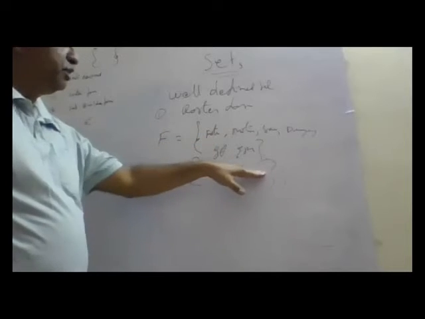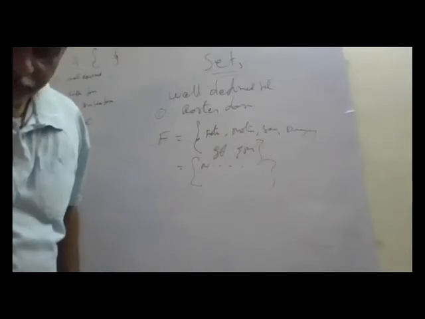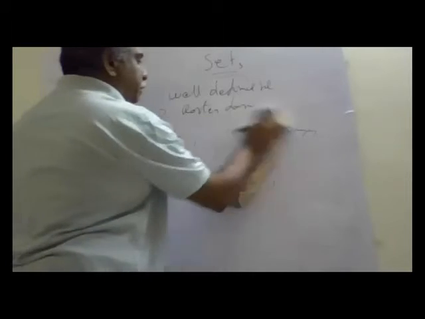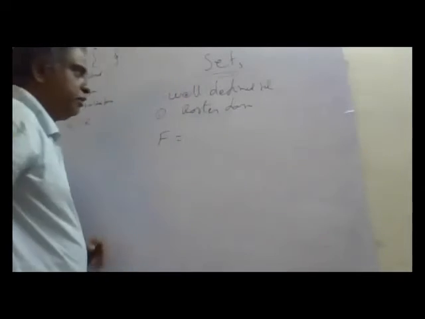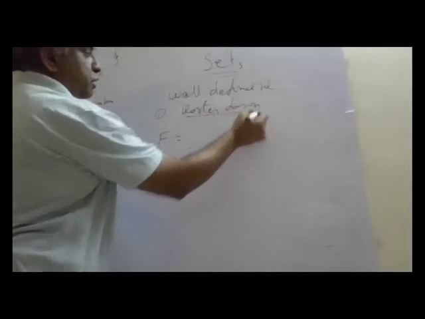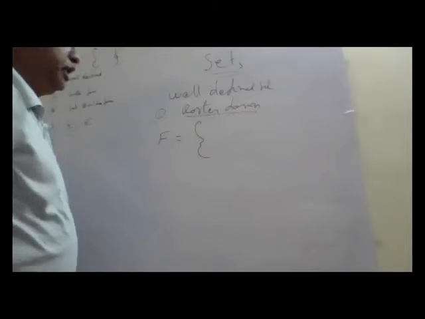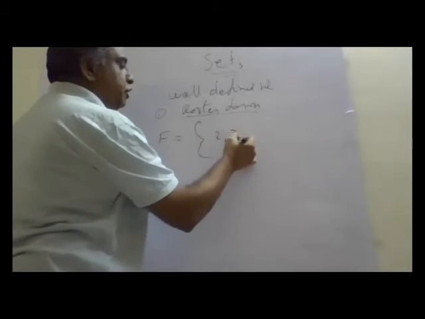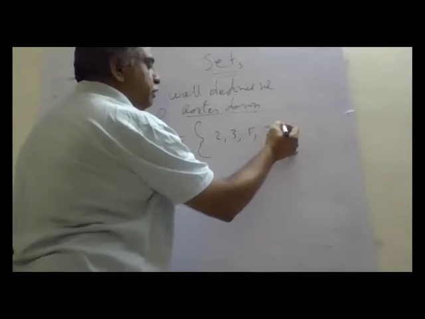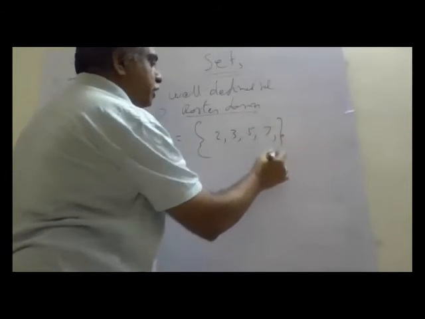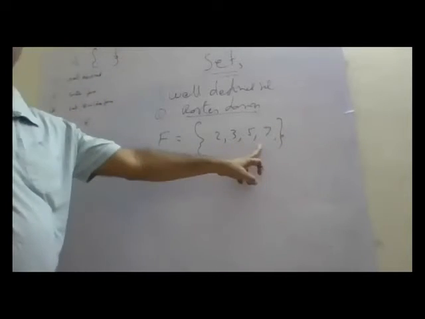You can write a fixed number as a set of family. Or you can say, we are talking of the roster form of representing a set. Set of prime numbers up to 10: 2, 3, 5, 7 is the set of prime numbers up to 10.